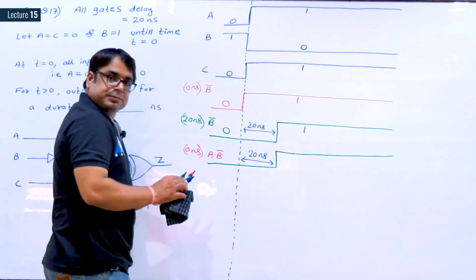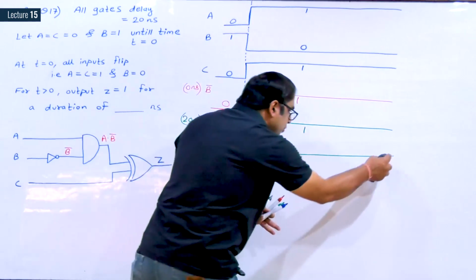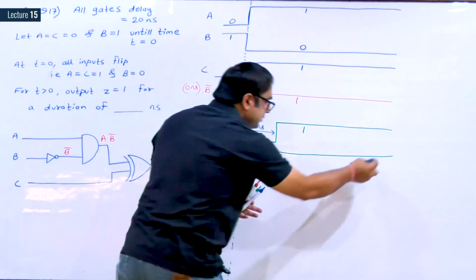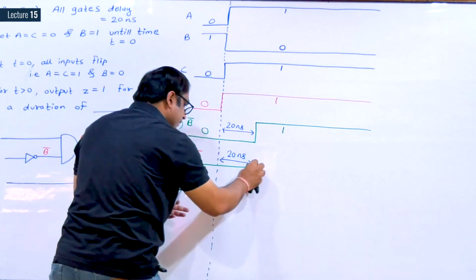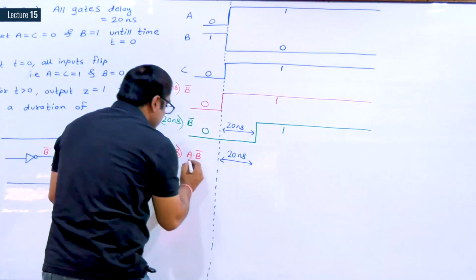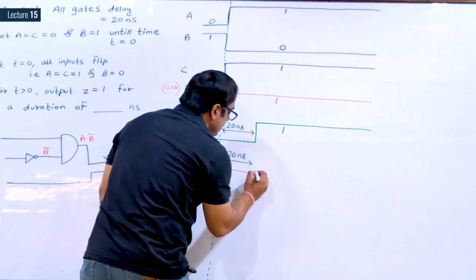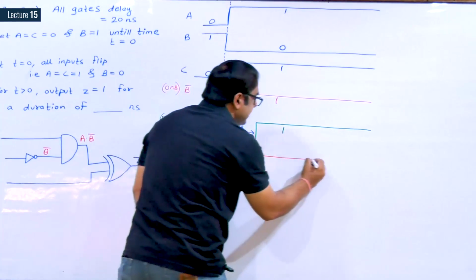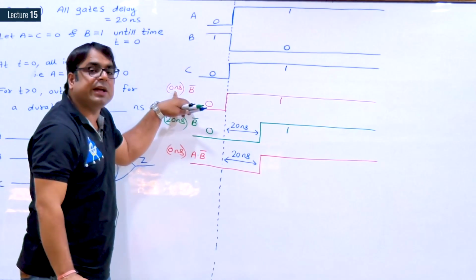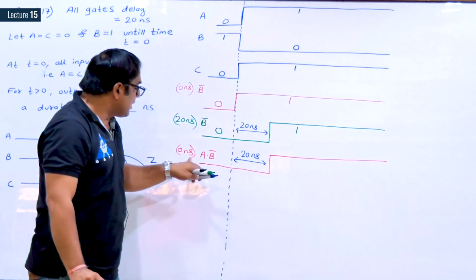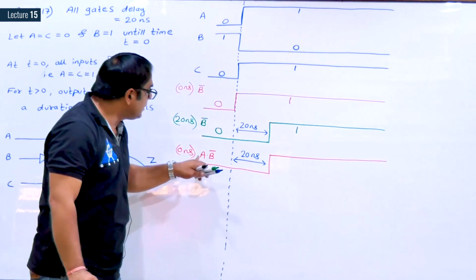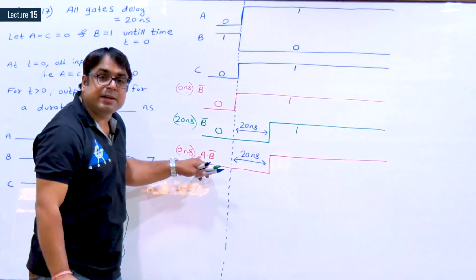Okay, the waveform is exactly correct, I just want to draw it with the red marker, because all the waveforms considering 0 delay I am drawing with red marker. But there was a delay in AND gate also.